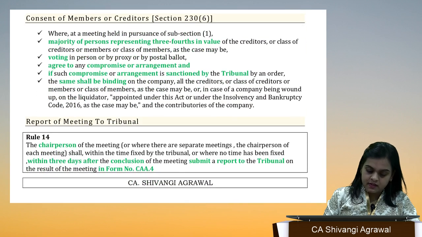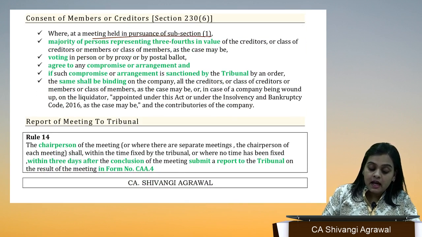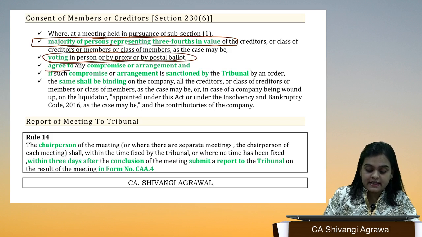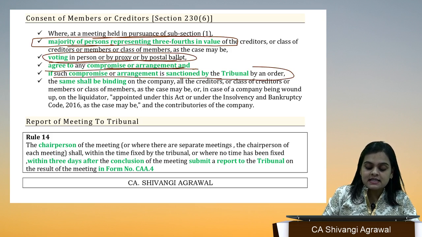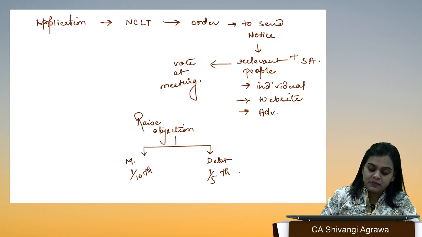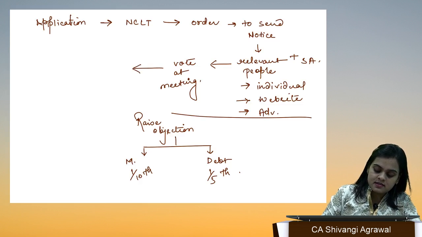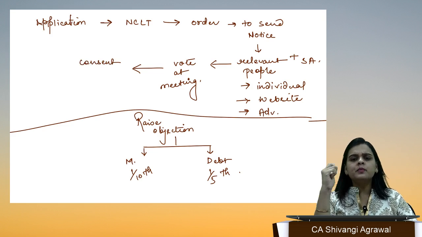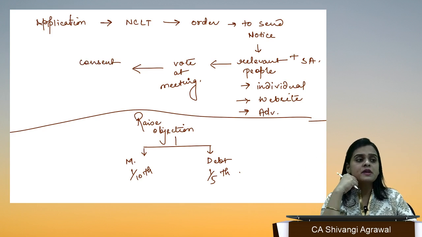Where were we? Right. At the meeting, a majority of the persons representing 3/4 in value, voting in person or by proxy or by postal ballot, agree to the compromise or arrangement, and if such compromise is sanctioned by the tribunal, the same shall be binding. That means by voting we need consent. Now here it is not written that we need an ordinary resolution or a special resolution.